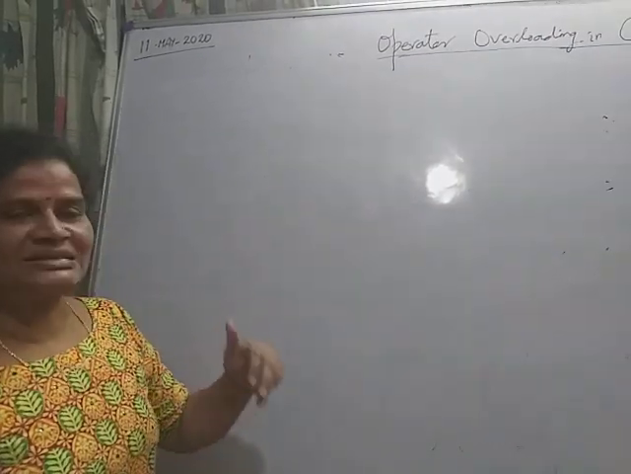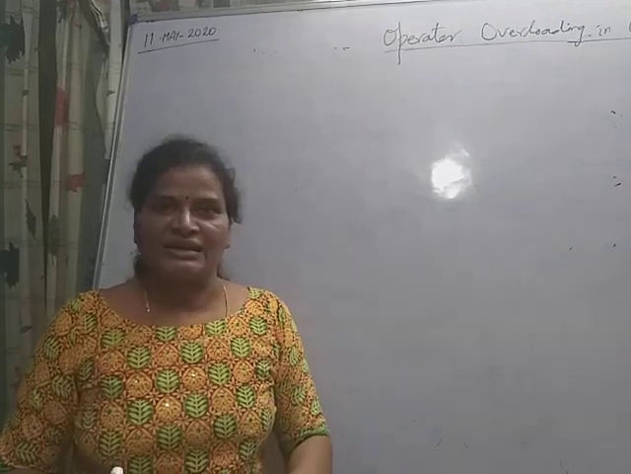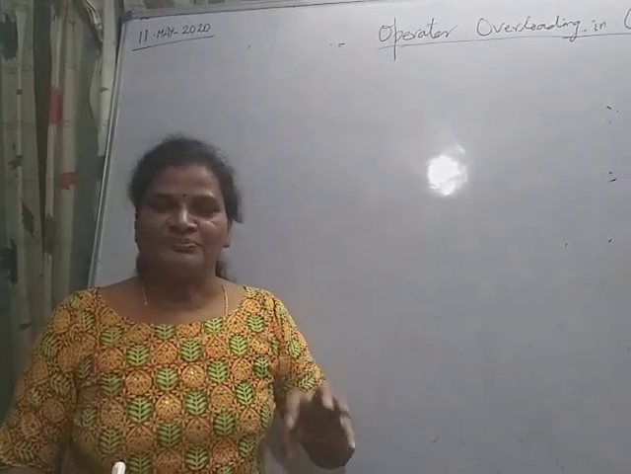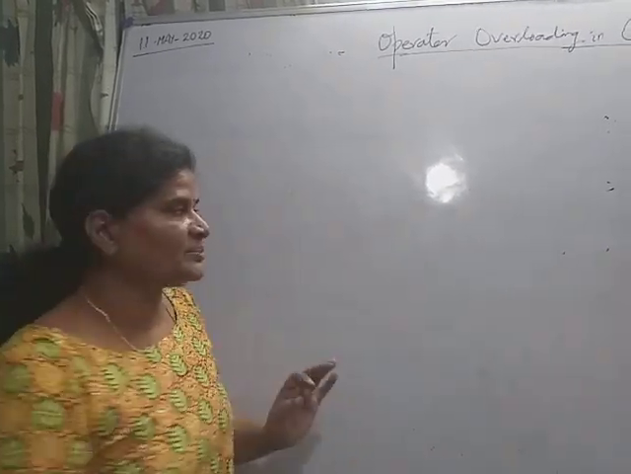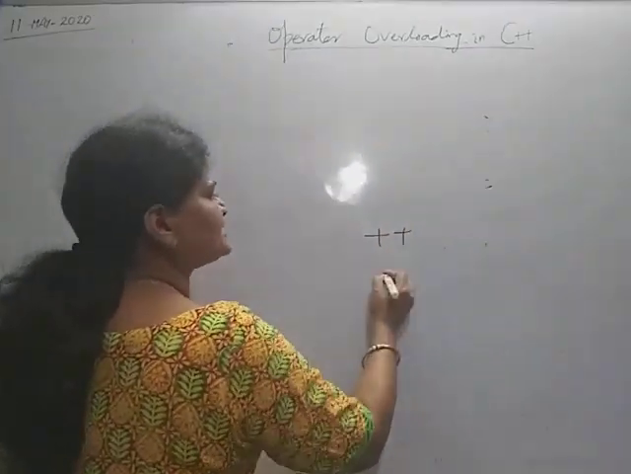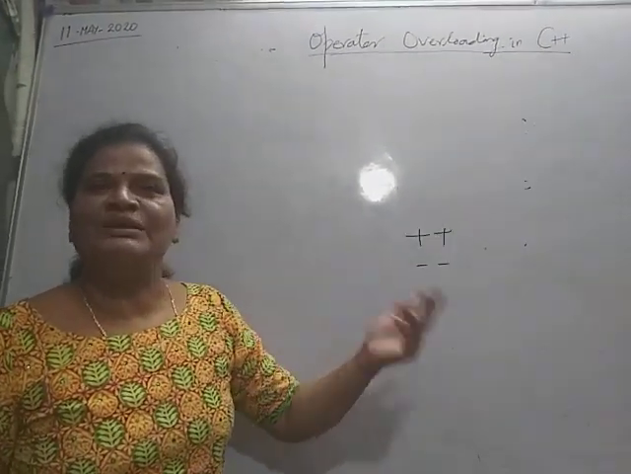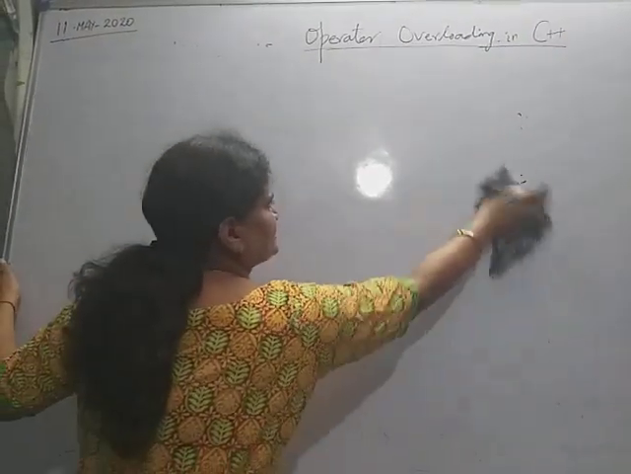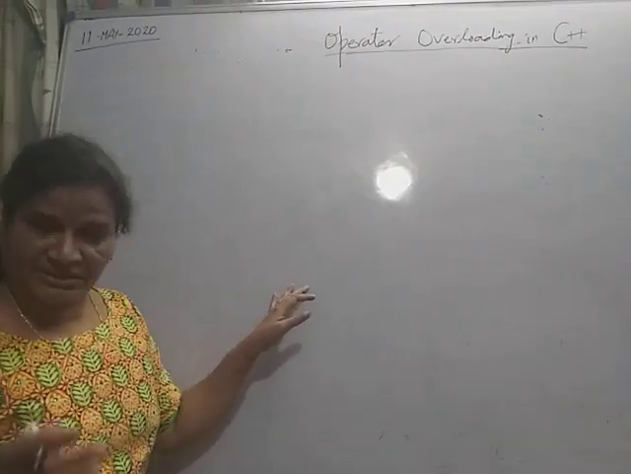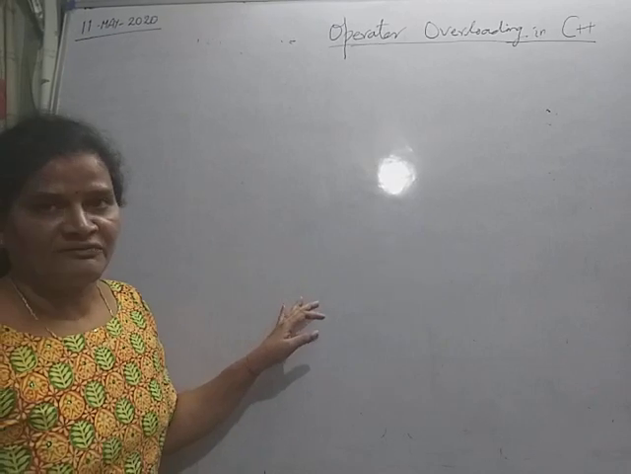As we know, there are two types of operator, unary operator and binary operator. First I am explaining the overloading of the unary operator. Unary operators are plus plus and minus minus, the increment and decrement operators. For this I am taking one example, and first I am giving the overloading with the help of an operator member function. So see, this is the class.